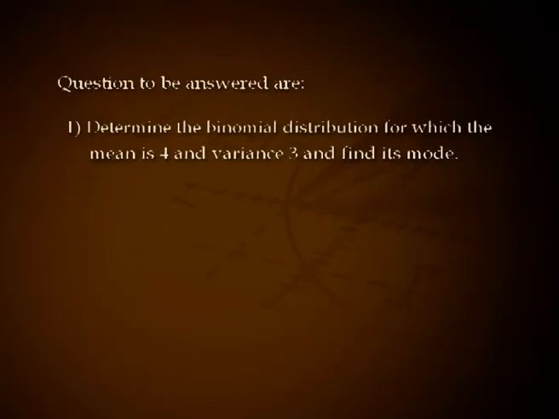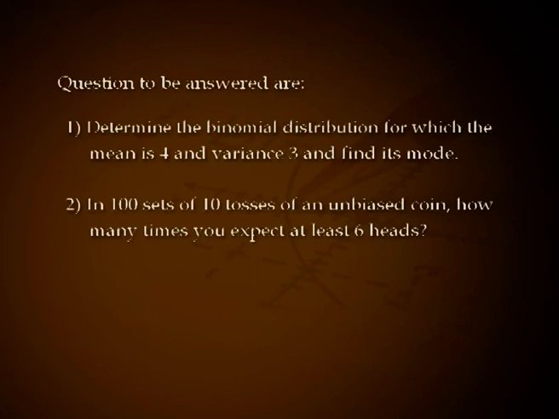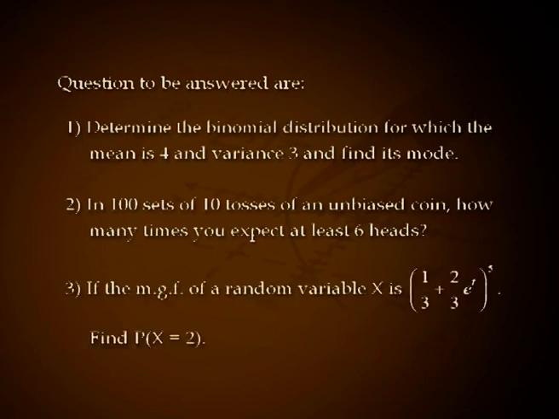Try to answer the following questions. Determine the binomial distribution for which the mean is 4 and variance is 3, and find its mode. In 100 sets of 10 tosses of an unbiased coin, how many times do you expect at least 6 heads? If the MGF of a random variable x is (1/3 plus 2/3 e raised to t) all raised to 5, find probability of x equal to 2.